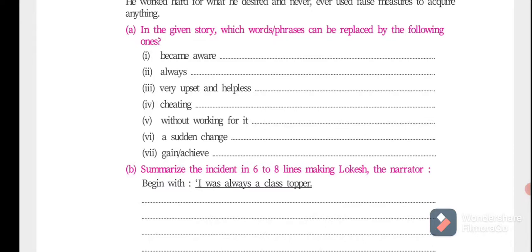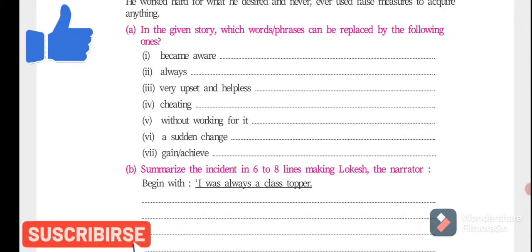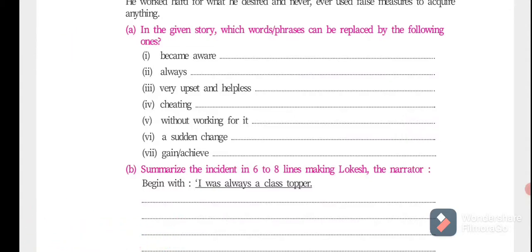"Always" means invariably, and that word comes in the second line. The third phrase is "very upset and helpless". That means desperate, and the word desperate comes in line number 5. Next word is cheating. Cheating means foul, and that word comes in the second line.